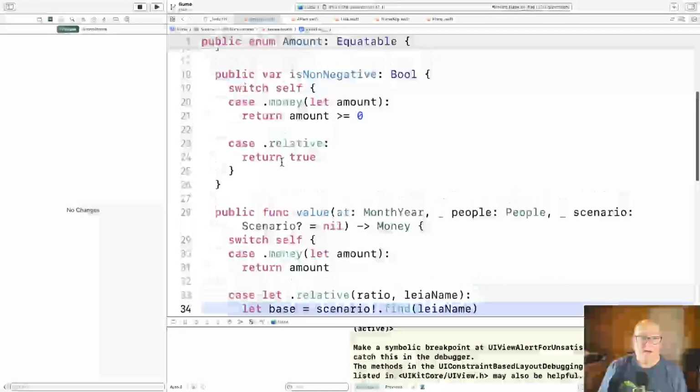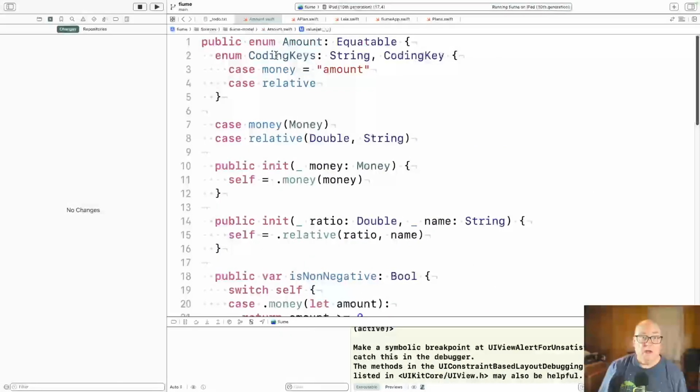Now we made this codable. We added some coding strings or coding keys. This case I'd called it money, and we changed it, the original name was amount. So changing the field name means I have to do that. Okay, and relative was new, so it was fine. All right, so that's the relative stuff, the core of it anyway.